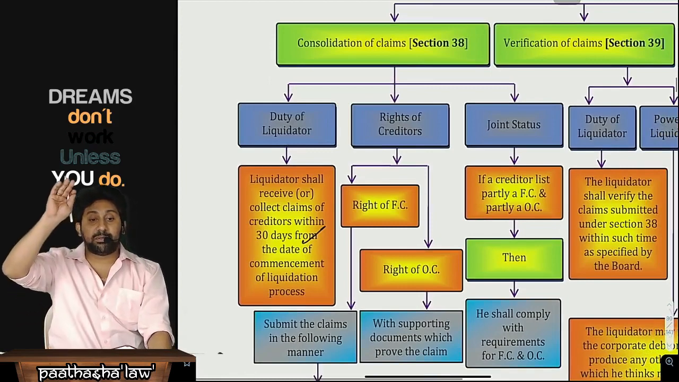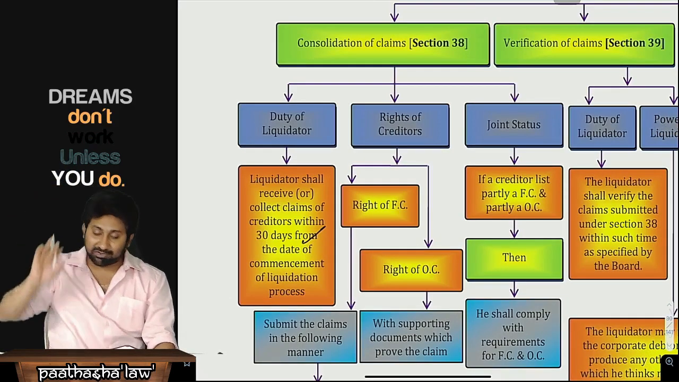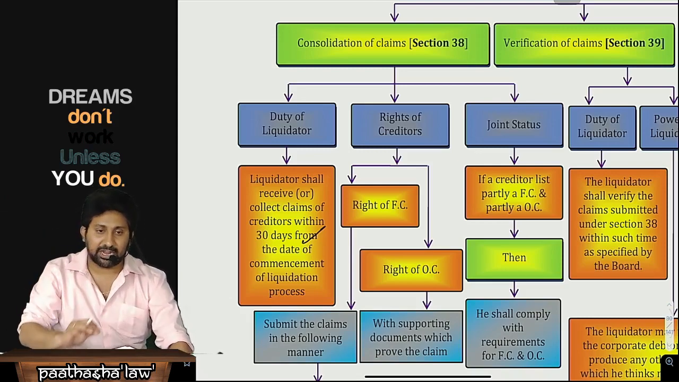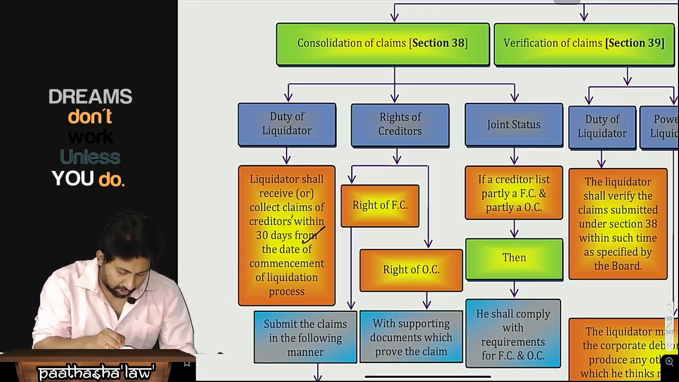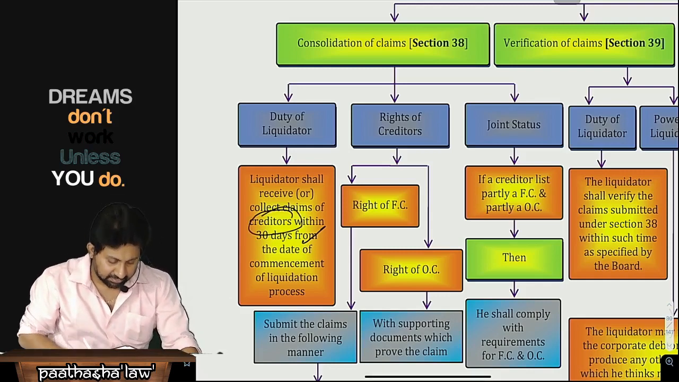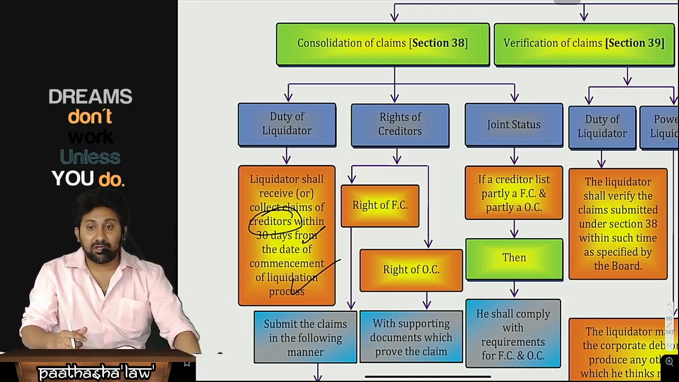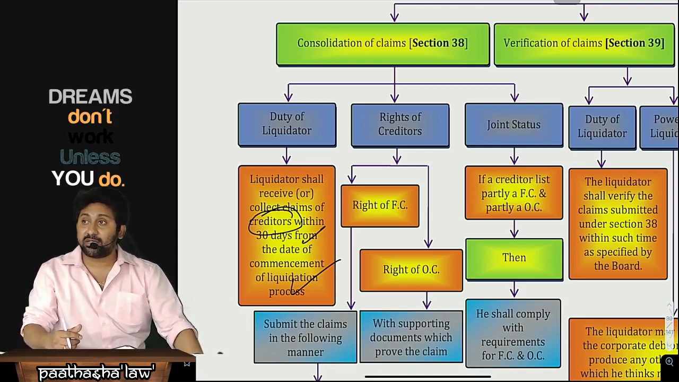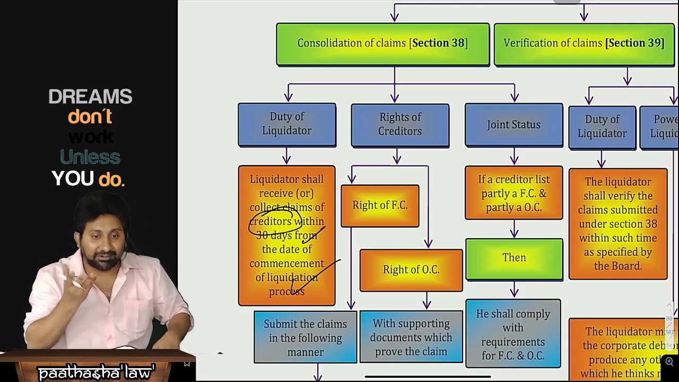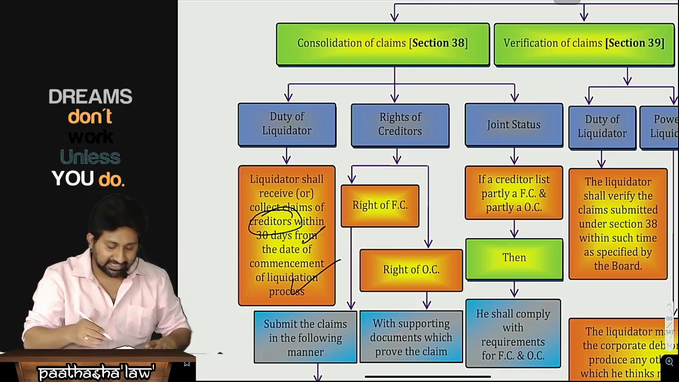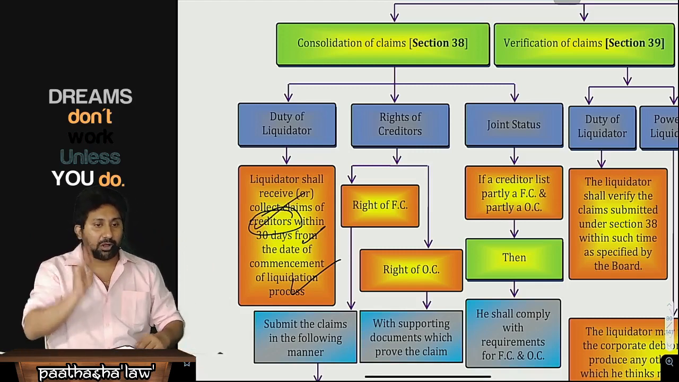How claims were made at the time of CIRP, the same way claims will also be made during liquidation. Collect all the claims. Duty of liquidator: shall receive or collect claims of all creditors within 30 days from the date of commencement of the liquidation process. Wordings you need to observe. In CIRP there is a concept of financial creditor and operational creditor. When liquidation is started, no bifurcation is given. Directly use the word creditors. I should receive claims from all the creditors.